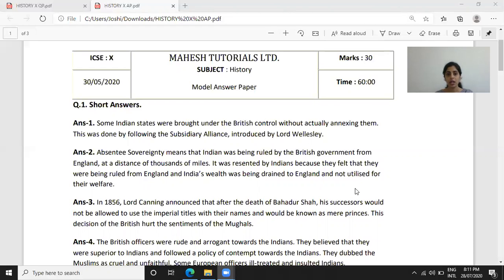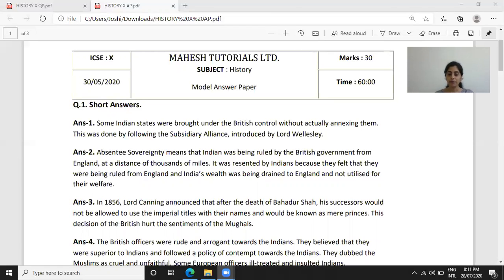Answer 3. In 1856, Lord Canning announced that after the death of Bahadur Shah Zafar, his successors would not be allowed to use the imperial titles with their names and would be known as mere princes. This decision of the British hurt the sentiments of the Mughals.